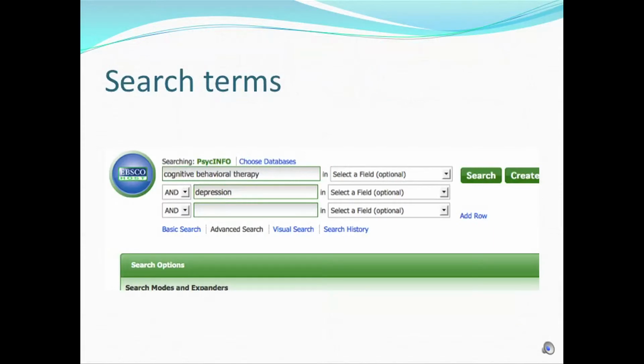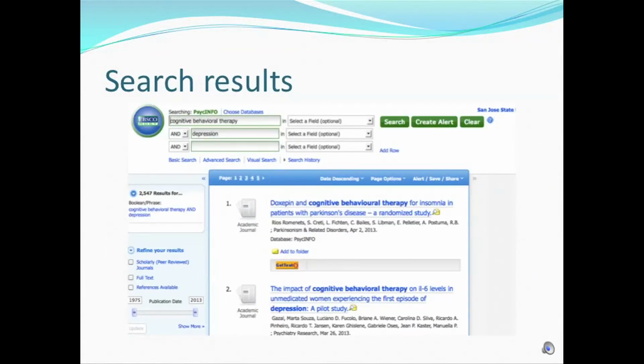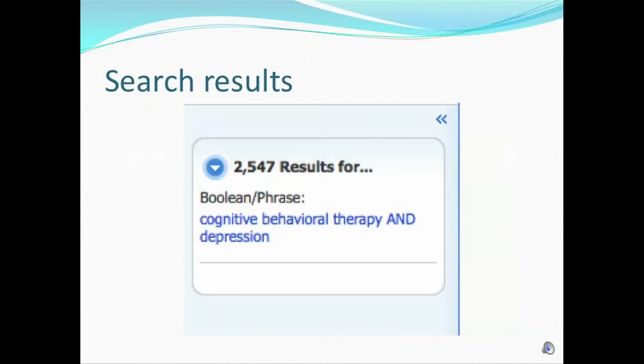So let's try our search again using the same terms that we tried using on the APA website. Cognitive behavioral therapy, depression with a Boolean and. Let's see how it does. So here we have our results, and if you look to the left, you can see how many hits we got. 2,547 results for cognitive behavioral therapy and depression.